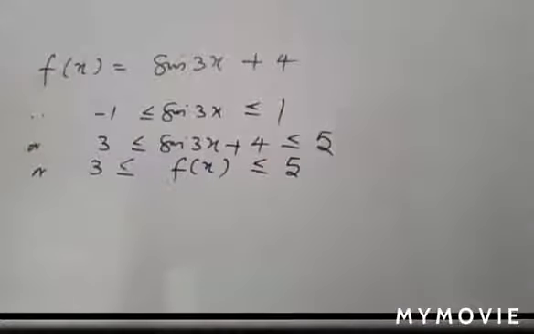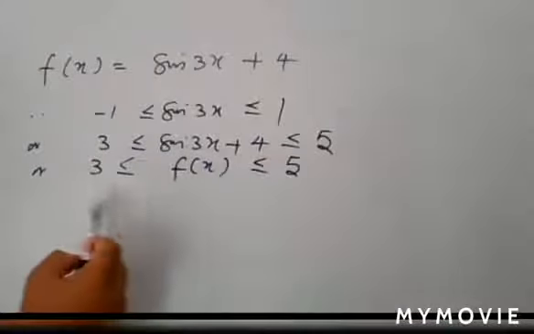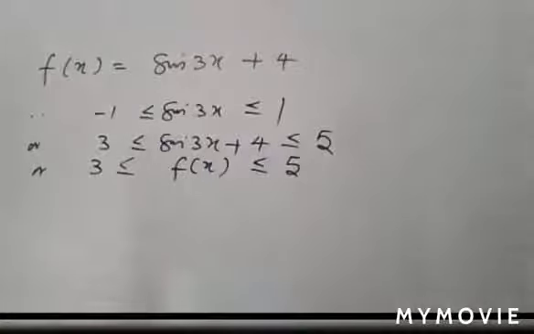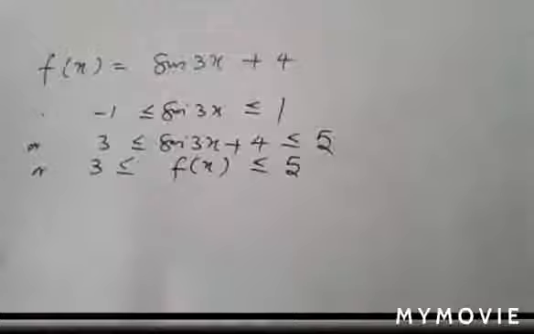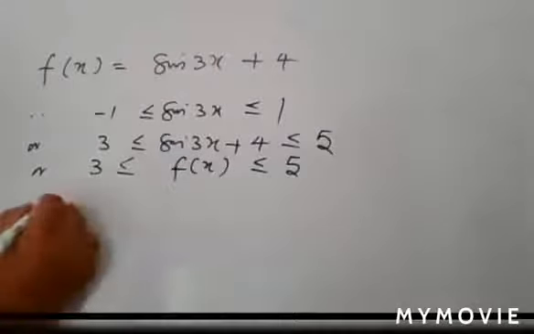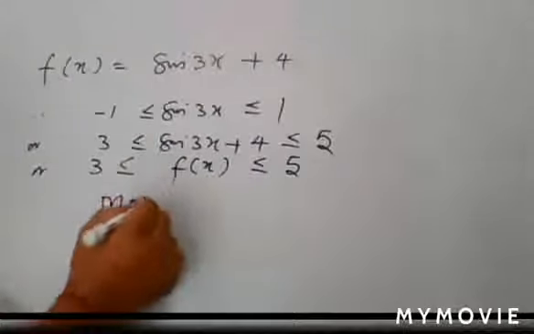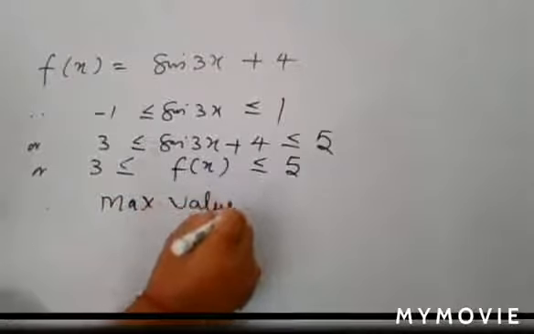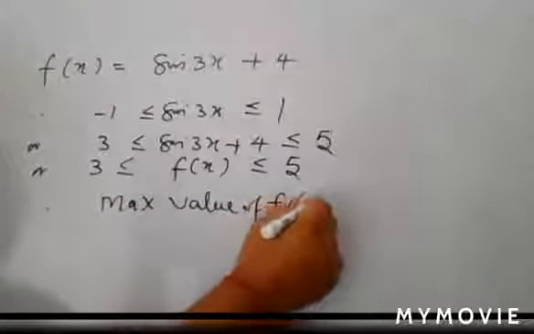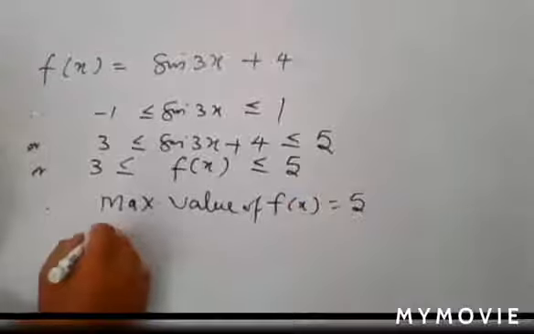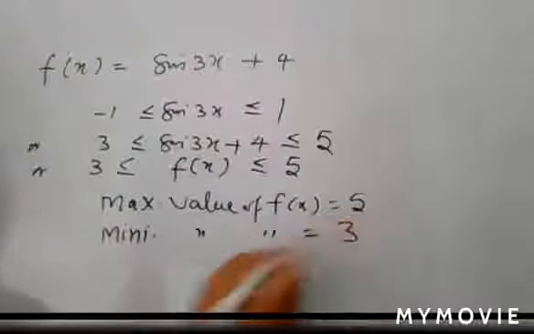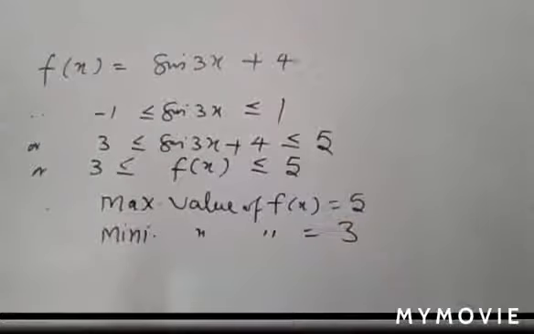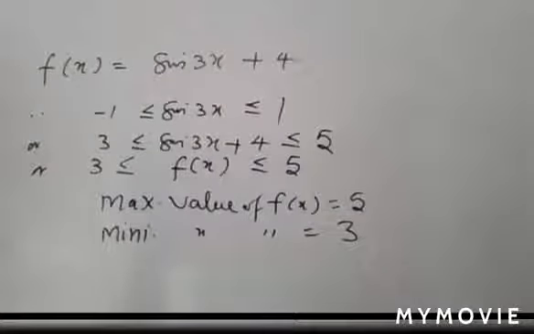And here you see that your function f(x) is greater than or equal to 3 and less than or equal to 5. So this 3 is its minimum value and 5 is its maximum value. So you write, maximum value of f(x) is equal to 5. Minimum value of f(x) is equal to 3. So in this way, you can find the maximum and minimum value of the function.